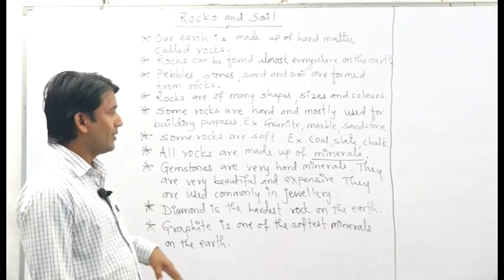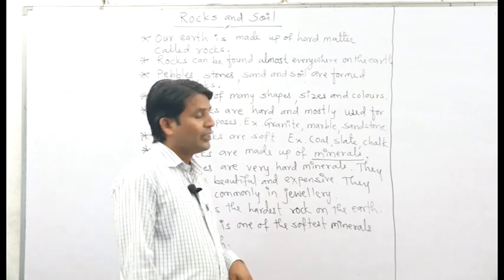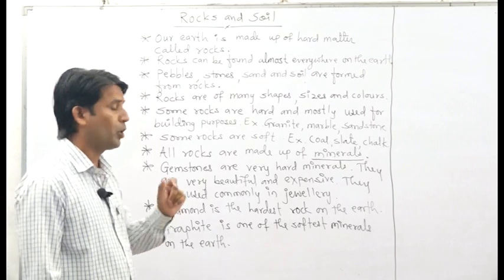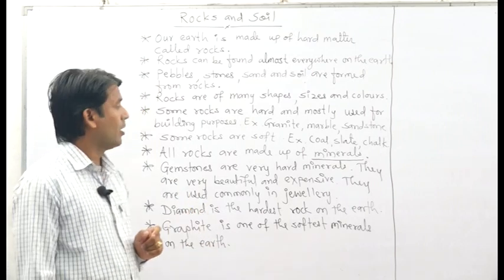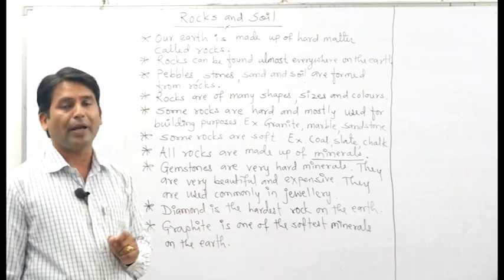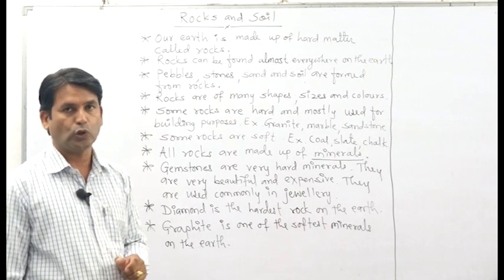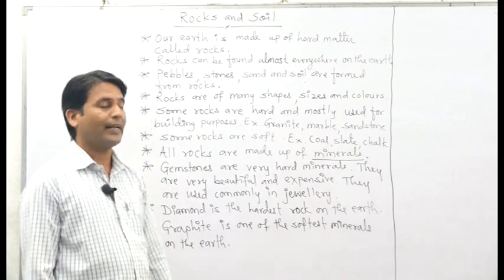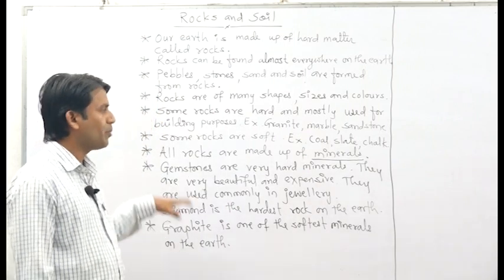After that, third one is sandstone. Sandstone is a hard rock and it is also used for building purposes. Our Red Fort is made up of sandstone. So these all are hard rocks and they are used for building purposes.